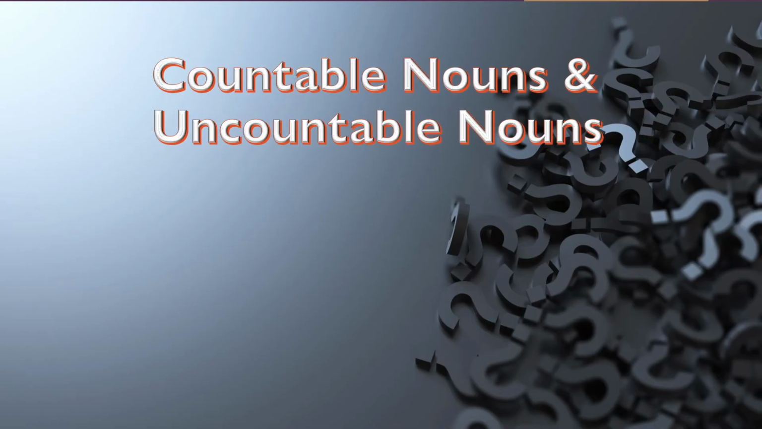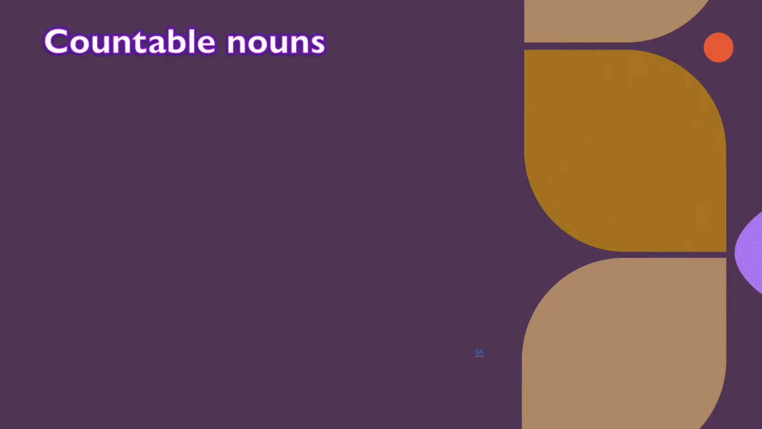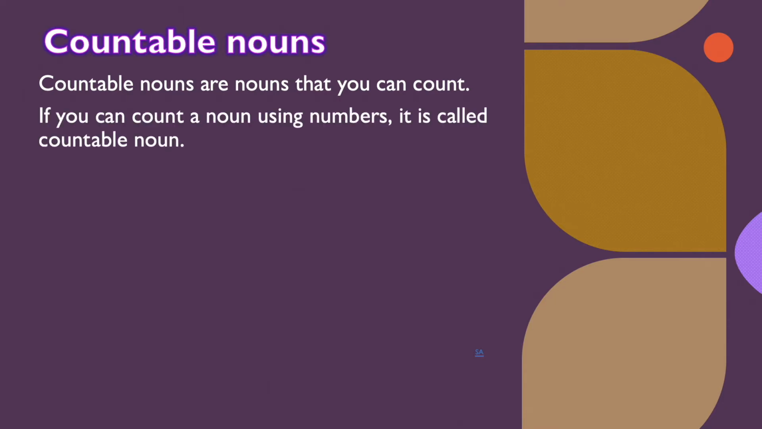In this chapter, we are going to study countable nouns, uncountable nouns, and articles. First of all, let us see what countable nouns are. Countable nouns are nouns that you can count. If you can count a noun using numbers, it is called a countable noun.